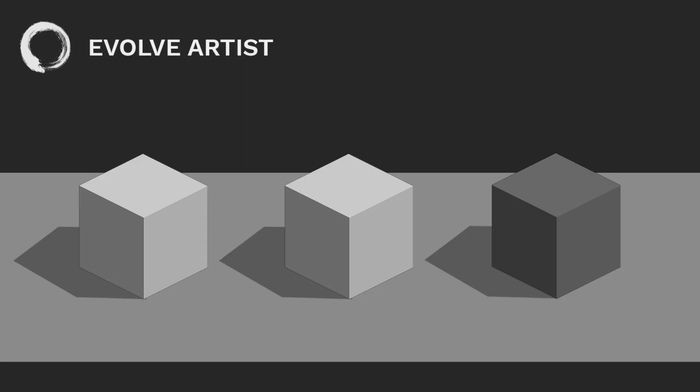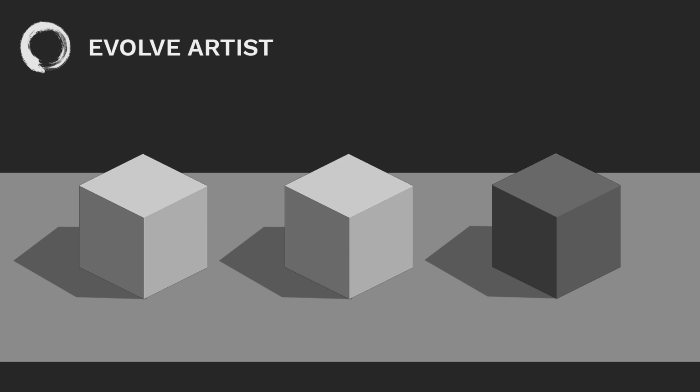Let's think about it this way. If I know that the light source is shining from the right side of this image, then all of my cubes can be lit accordingly. You can see the cast shadows on the other side. The light rays are shining down from that direction, and then the light rays are being blocked by the cube from hitting the table. So there's a structure, there's a level of consistency that I can expect out of a realistic piece of art. So this is a fundamental understanding of light and shadow that is now telling me where things should go even if I don't have a photograph to work with.